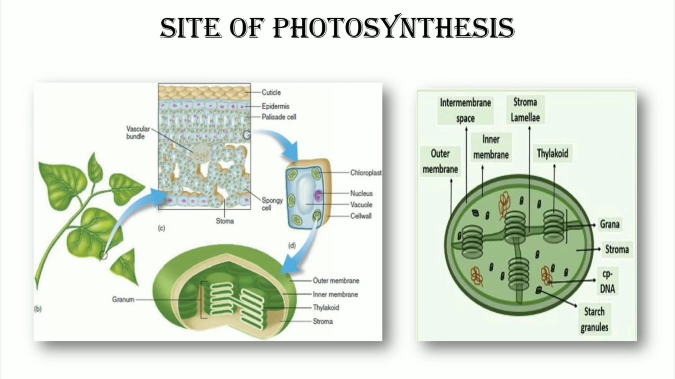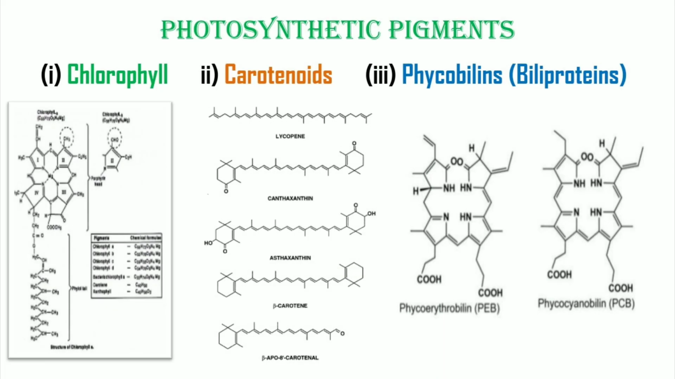In photosynthetic prokaryotes like blue-green algae and bacteria, chloroplasts are absent. Instead, chromatophores are present in photosynthetic bacteria and photosynthetic lamellae in blue-green algae. Photosynthetic pigments. Photosynthetic pigments are substances that absorb sunlight and initiate the process of photosynthesis. Photosynthetic pigments occur in thylakoid membranes. They are grouped into three categories.